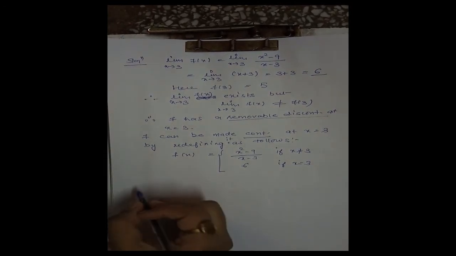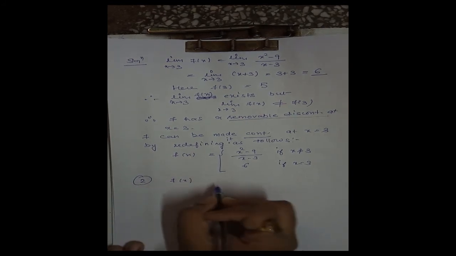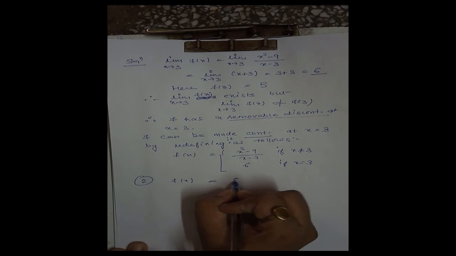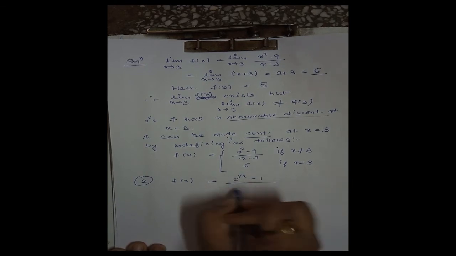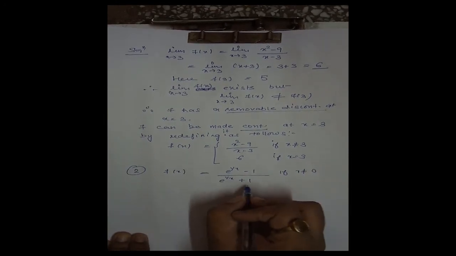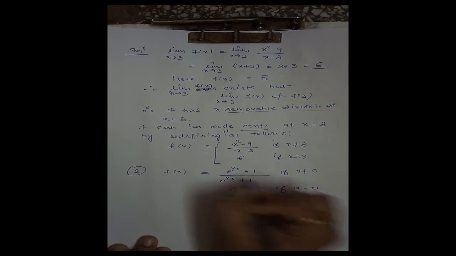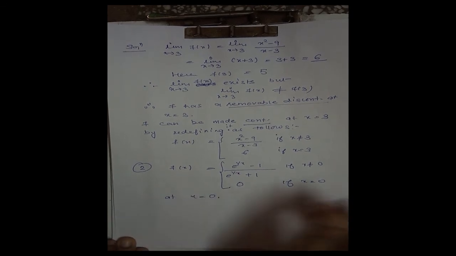Okay, now we consider second example. f(x) is equal to (e^(1/x) minus 1) by (e^(1/x) plus 1) if x is not equal to 0, and it is 0 if x is equal to 0. We have to check its continuity at point x is equal to 0.